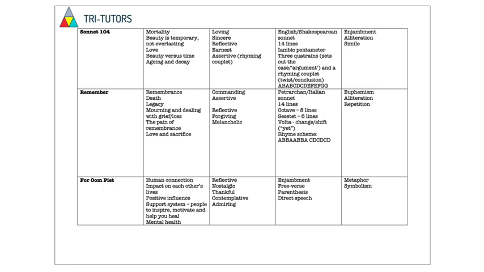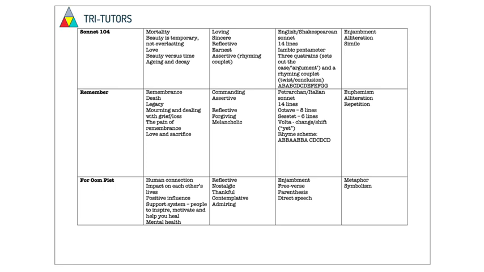It's an English or Shakespearean sonnet, 14 lines, iambic pentameter, three quatrains which set out the case of the argument, and the rhyming couplet which provides the twist or conclusion, and we have our rhyme scheme of A, B, A, B, C, D, C, D, E, F, E, F, G, G. Some techniques you can see are enjambment, alliteration, simile.